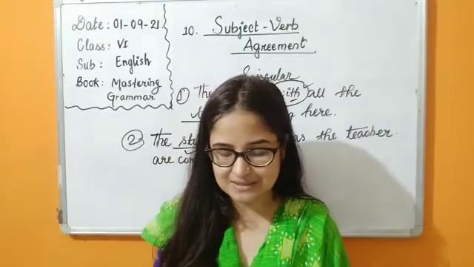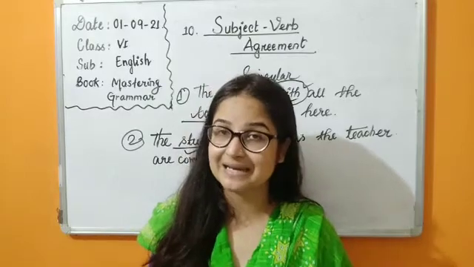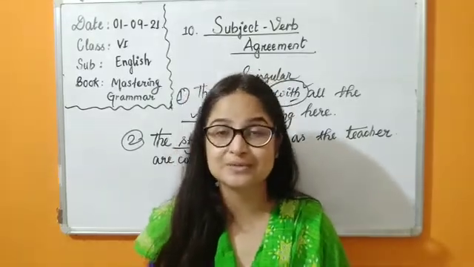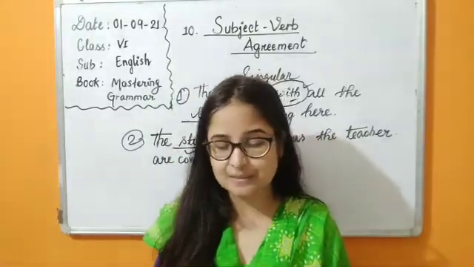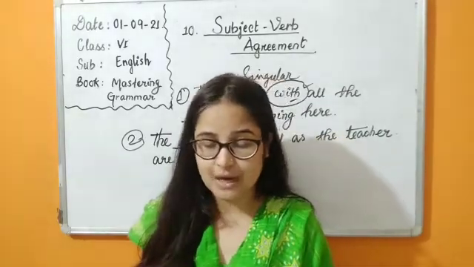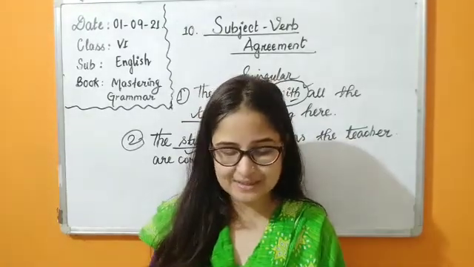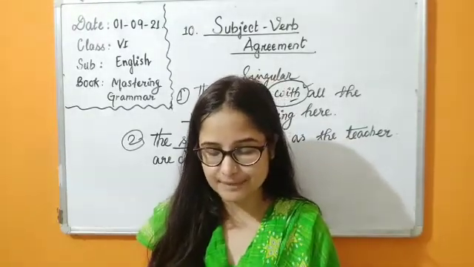Collective nouns are considered as singular and take singular verbs. You should know that when you are using collective nouns, they always use singular verbs. A team of basketball players is ready to enter the court. A flock of sheep is in the meadow. Yes, children. Now let's move ahead with exercise B.